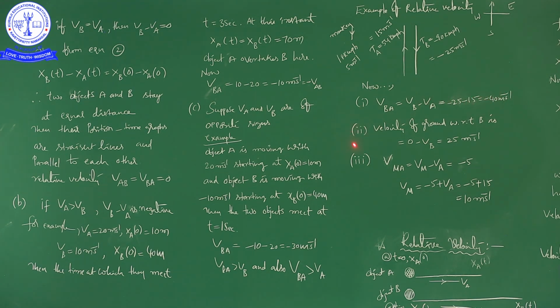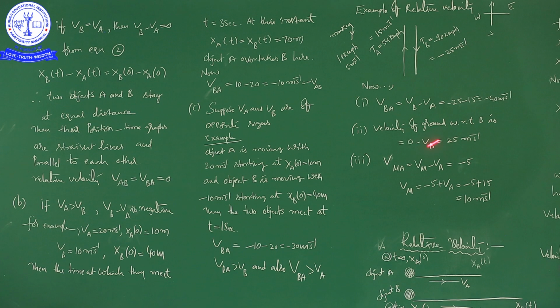Okay, right. Next, we are going to calculate the velocity of ground with respect to B, because the trains are moving on the ground, on the surface of the earth. So what is the velocity of ground with respect to B generally? Velocity of A relative to B is VAB. So here, velocity of ground with respect to B is velocity of ground minus velocity of B.